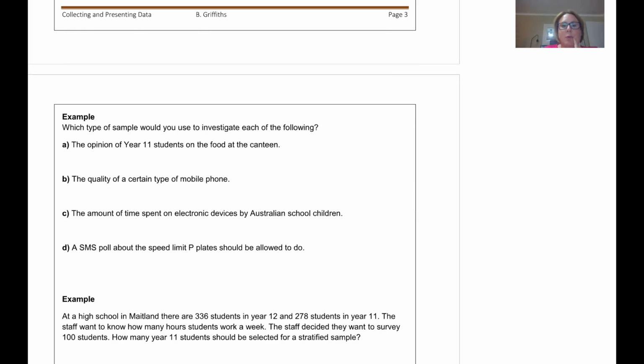Okay, which type of sample would you use to investigate the opinion of Year 11 students on the food in the canteen? I would go random. The quality of a certain type of mobile phone, a systematic. I would ask a system.